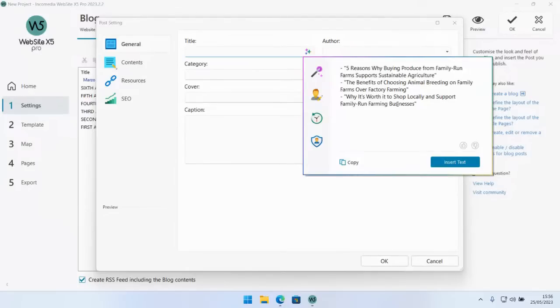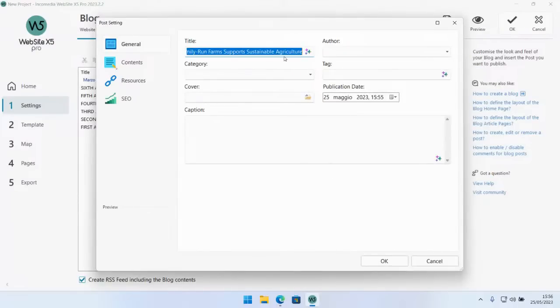So as you can see, the AI gave me 3 ideas for topics to discuss on our blog. So let's say I want to get the first one. I just highlight this one and I click on insert text, and you can see that it automatically only added the part that I highlighted. So we've chosen 5 reasons why buying produce from family-run farms supports sustainable agriculture.